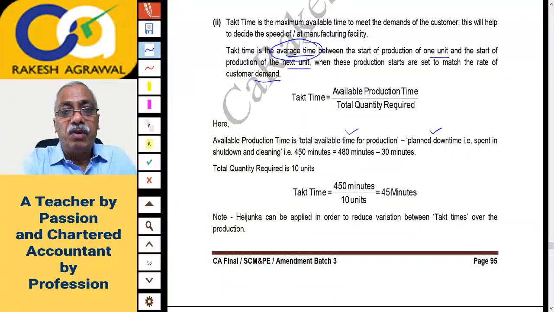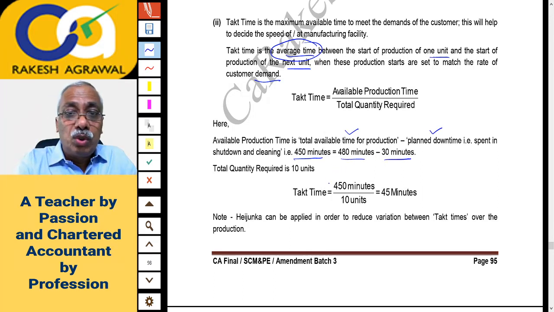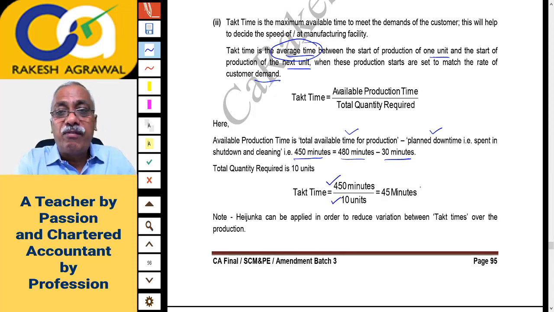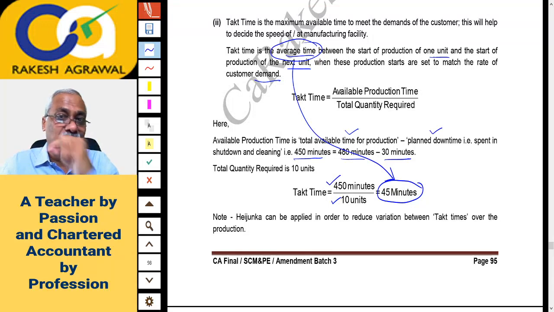So effective time is 450 minutes, that is 480 minutes total time minus 30 minutes lost. And the customer has demanded 10 units. So in 450 minutes you have to produce 10 units. So on an average you have 45 minutes per unit. That is what average time between two units you produce was. So you have to see to it that you complete the production of one unit in 45 minutes. If you do that, then only you can fulfill the customer demand, right? So to fulfill the demand of 10 units, you have 450 minutes. So the average time per unit available is called takt time.